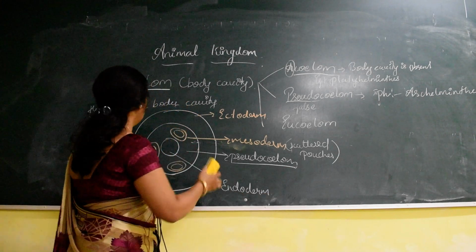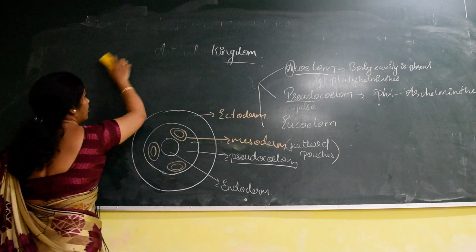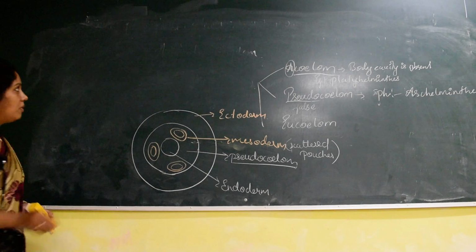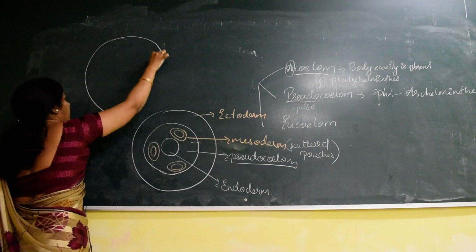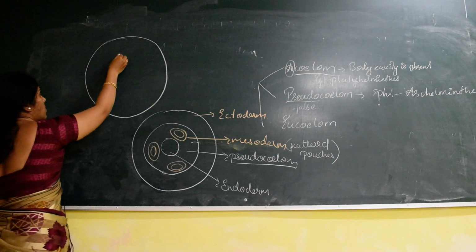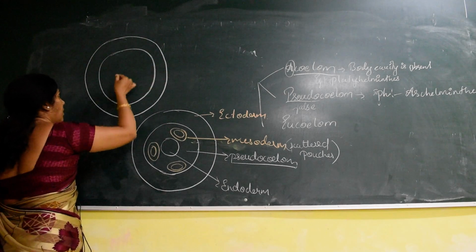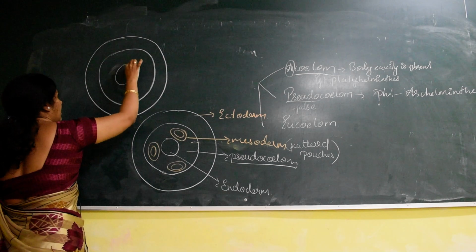Now we'll discuss the eucoelom condition. So what happens in the eucoelom condition? Same as before: the outer ectoderm, middle mesoderm, and inner endoderm.